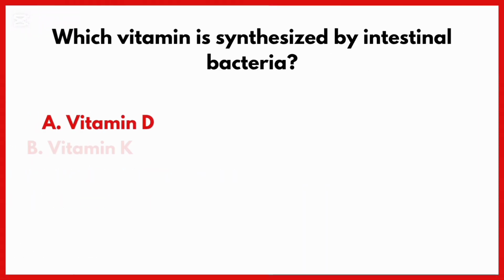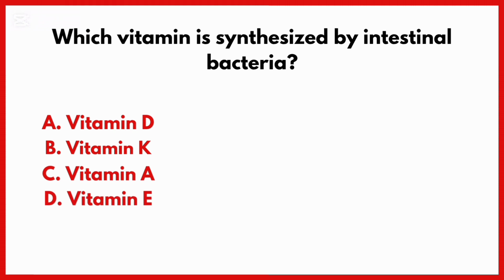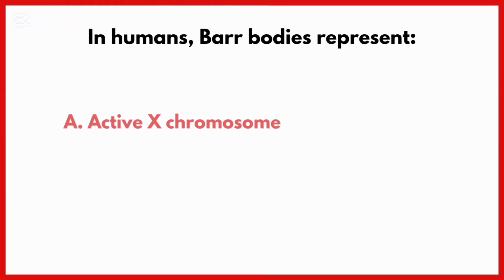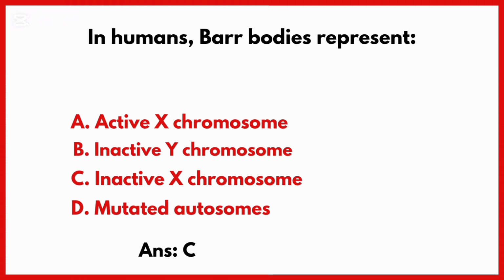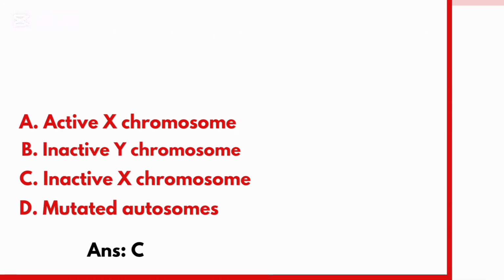Which vitamin is synthesized by intestinal bacteria? Correct answer is option B, vitamin K. In humans, barred bodies represent. Correct answer is option C, inactive X chromosome.